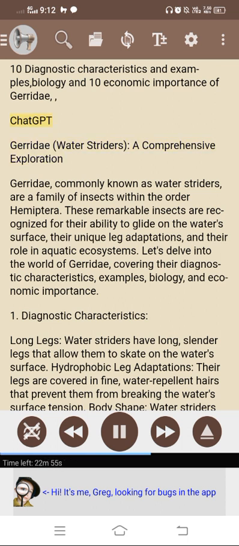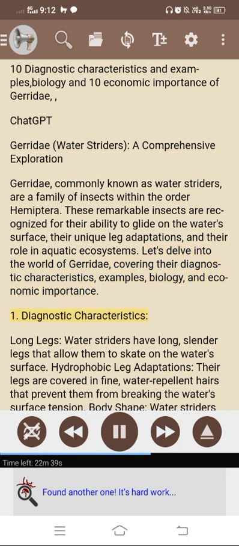Gerridae, water striders, a comprehensive exploration. Gerridae, commonly known as water striders, are a family of insects within the order Hemiptera. These remarkable insects are recognized for their ability to glide on the water's surface, their unique leg adaptations, and their role in aquatic ecosystems. Let's delve into the world of Gerridae, covering their diagnostic characteristics, examples, biology, and economic importance.